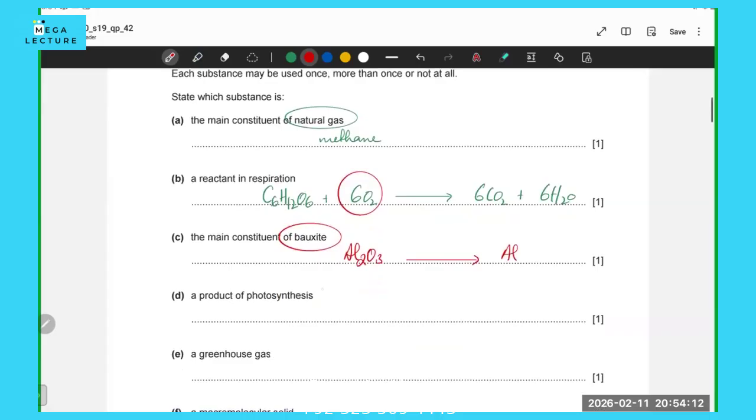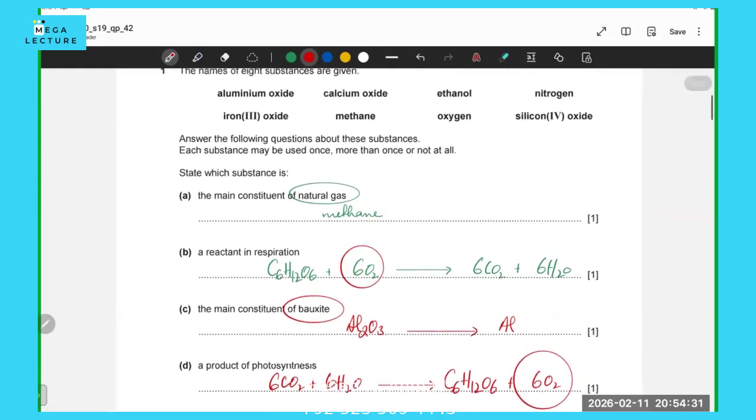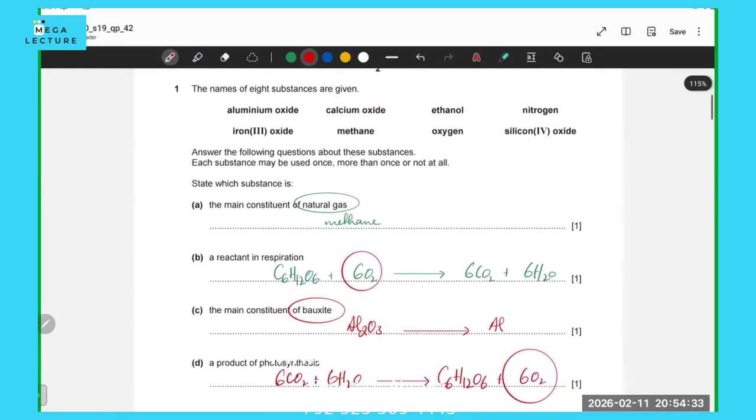Is a product of photosynthesis. What is photosynthesis? It's the opposite of respiration. It's when carbon dioxide and water molecules, in the presence of chlorophyll and sunlight, react and form glucose and oxygen gas. So in the above option, it's going to be oxygen gas.